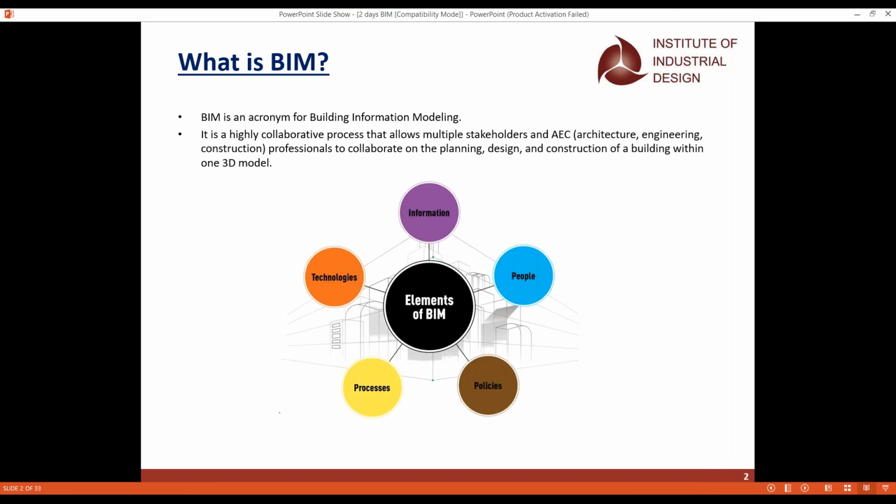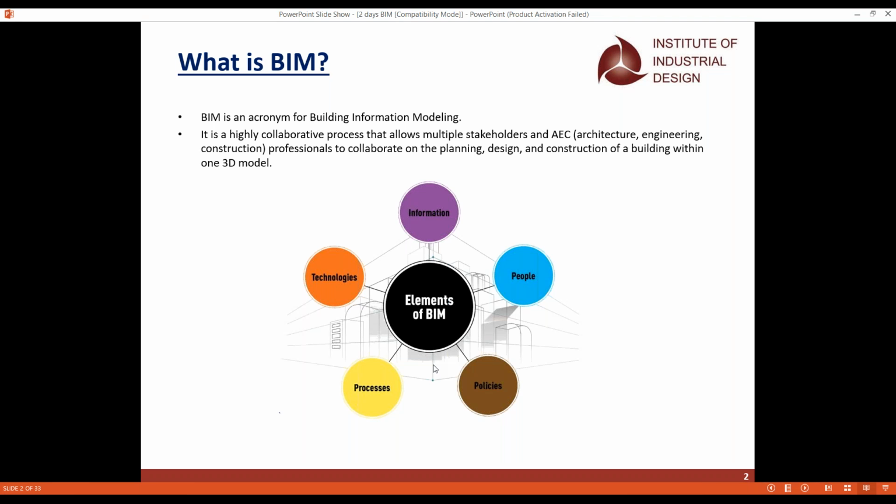And what is BIM? As I said, BIM is an acronym for building information modeling. All the stakeholders, the AEC (architecture, engineering, and construction) professionals, can work on it. The architecture professionals will work on the BIM softwares where they can do the complete modeling on architecture. When it comes to engineering, apart from the architecture, we have the structural engineers, the mechanical and plumbing engineers, and electrical engineers. So all other engineers can also work on the concept of BIM.